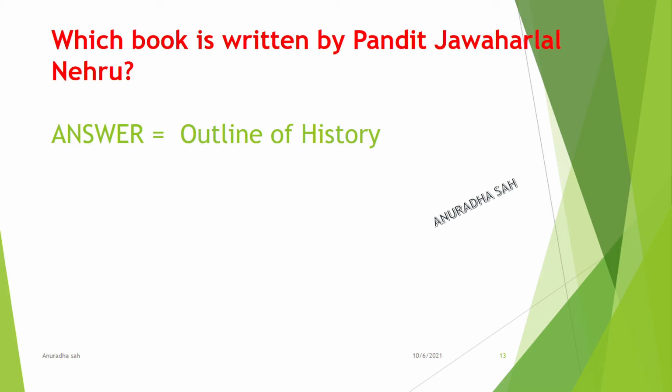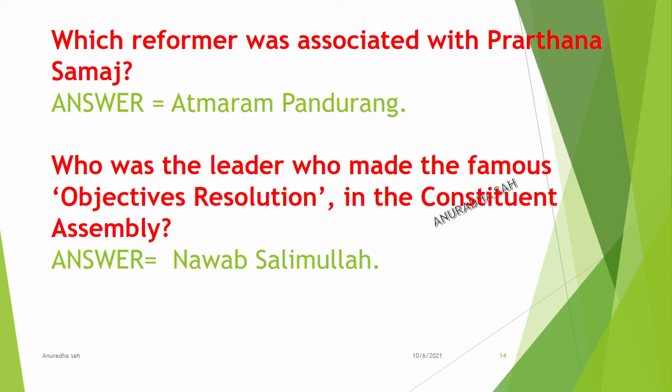Outline of history. Which reformer was associated with Prarthana Samaj? Atmaram Pandurang. Who was the leader who made the famous objectives resolution in the Constituent Assembly? Nawab Salimullah.